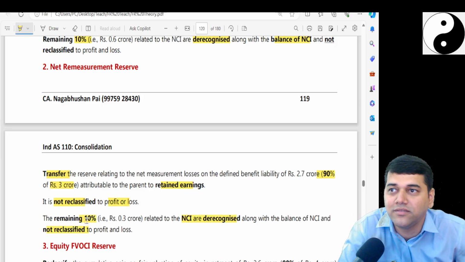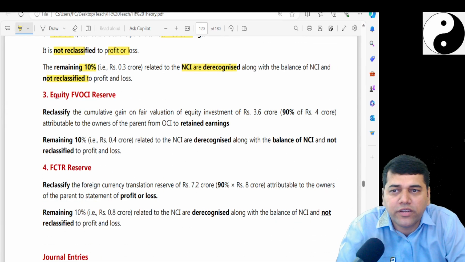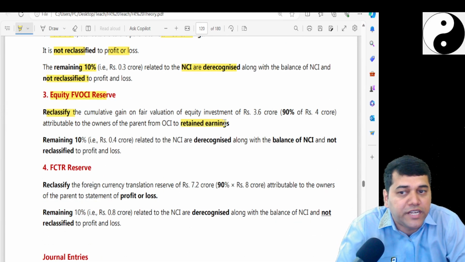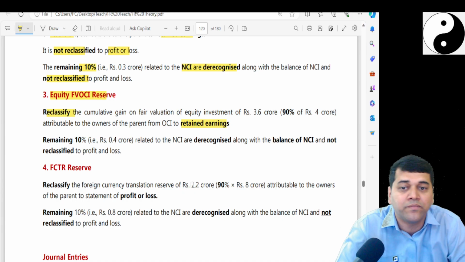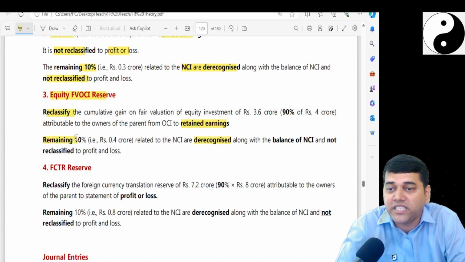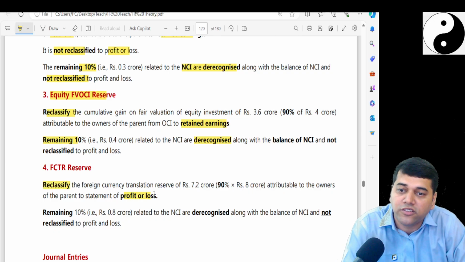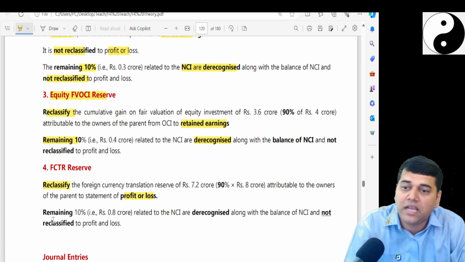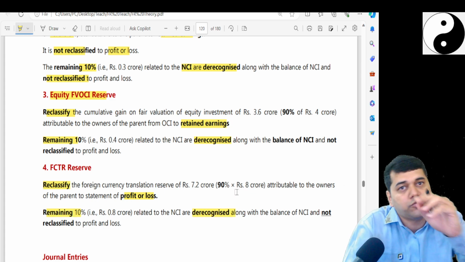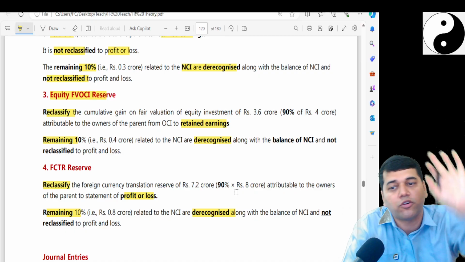Have you understood? Same story, equity FVOCI reserve also, you should reclassify to retained earnings because it is not subject to recycling. Don't touch NCI because it is already sitting there and it got reversed. And foreign currency translation reserve has to be taken to P&L account. And the remaining 10% you don't touch because you have already allocated to NCI and it has got reversed.